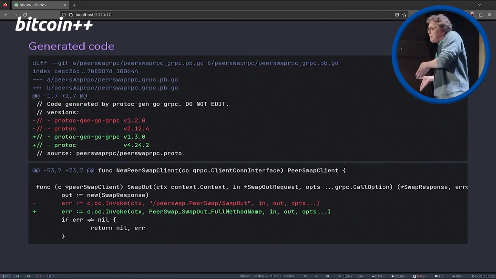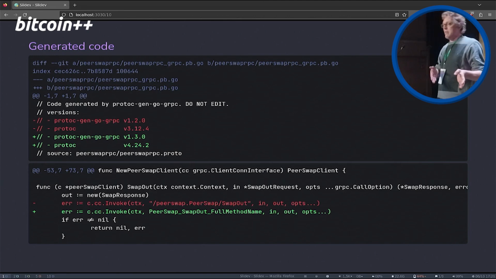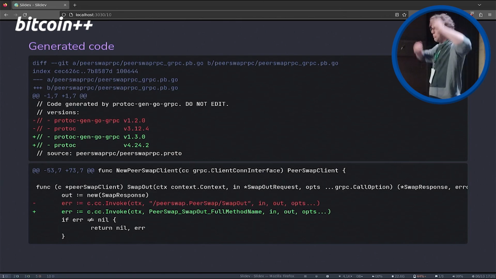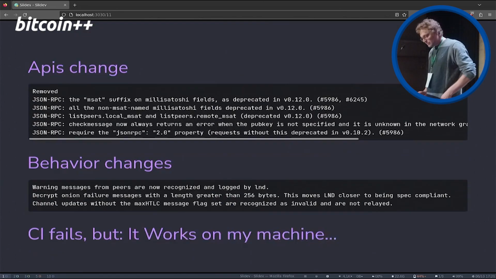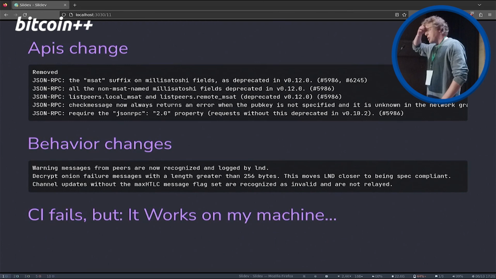If I have one version and my co-developer has another version, then we will have these kinds of commits back and forth, and it will never stop, and it's just annoying. Also, APIs can change through versions. The top example is quite a heavy one from Core Lightning. I don't know when this was introduced, 2305 or something, but it was called the Great MSAT Purge, and it broke quite a lot of applications.